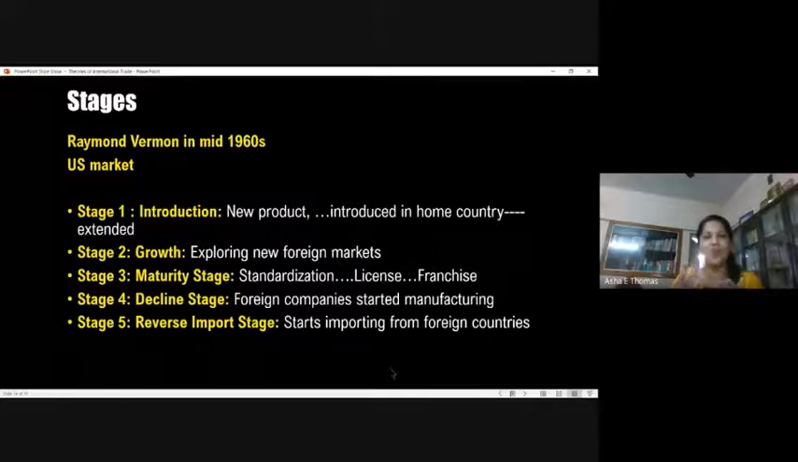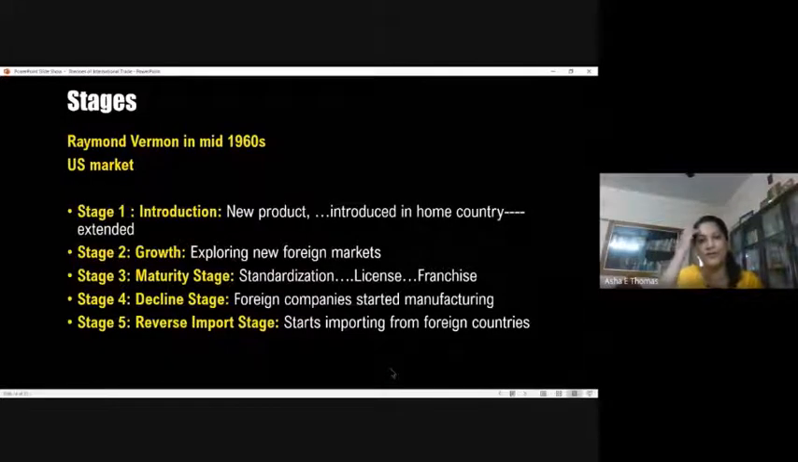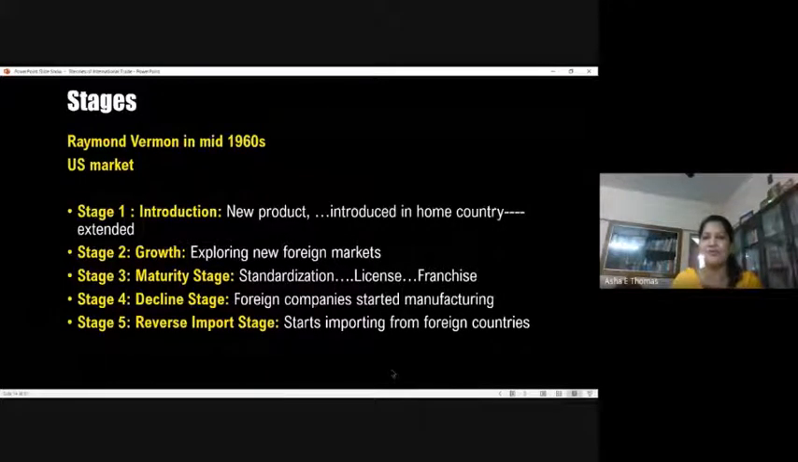So that is what we call licensing, or, as you say, some of them would be given as a franchise. That's another way we have learned, right? Franchisee. In McD and all, you might be very sure of the concept of franchising: Domino's or McD or KFC, all of that functions under the concept of franchising. So that's what we call the maturity stage.